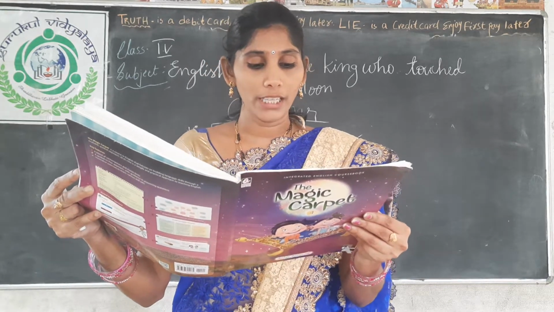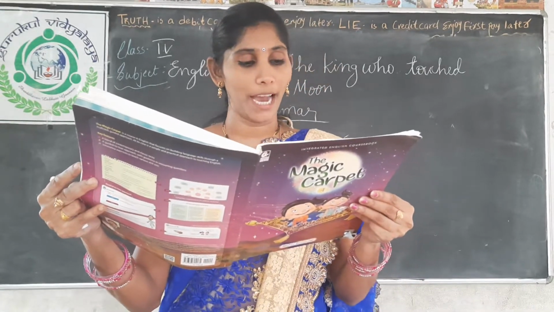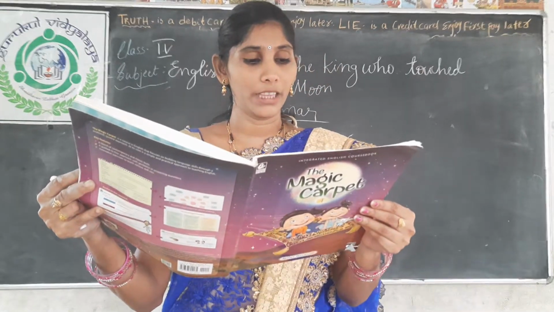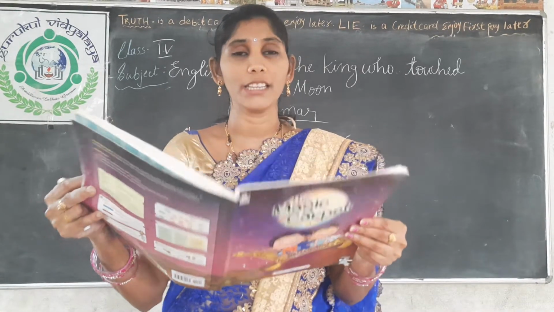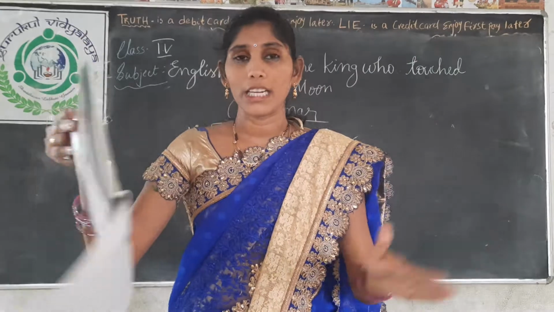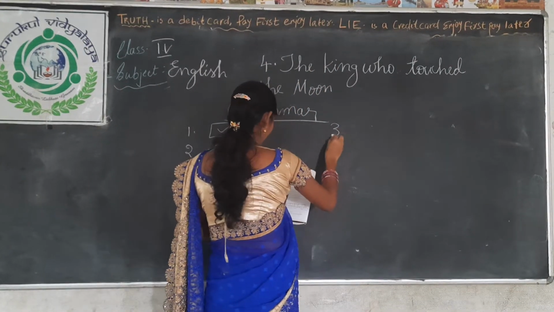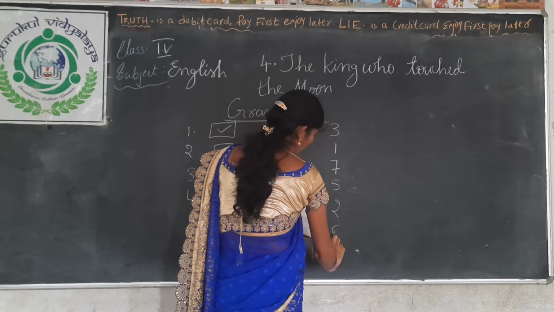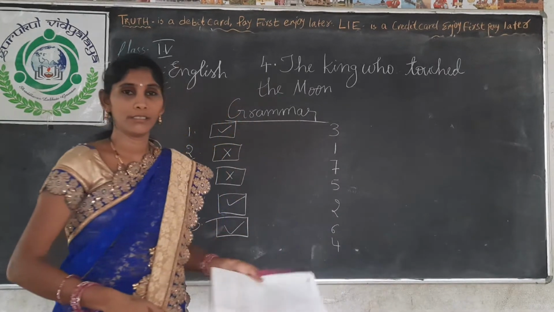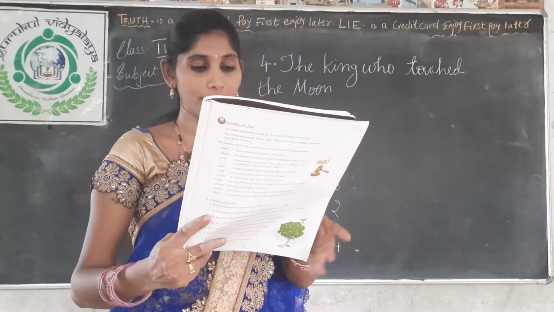The sixth one will be the second one. The king ordered the royal carpenter to send up a box from the bottom of the pile. The seventh one will be the third one. As the carpenter tugged at the box with all his might, the tower came crashing down. So complete this: 3, 1, 7, 5, 2, 6, 4. Right children? Completed? Come to the next question answers.